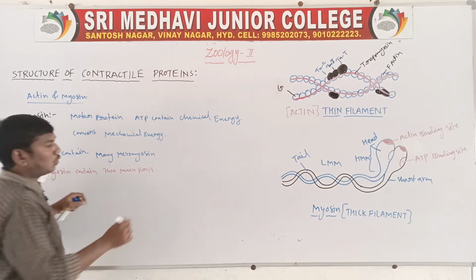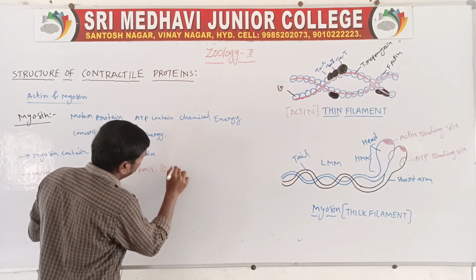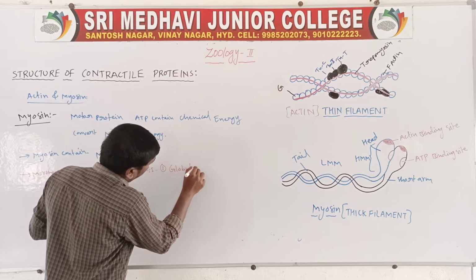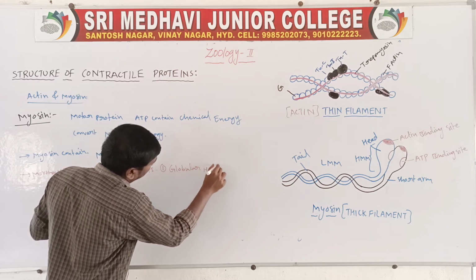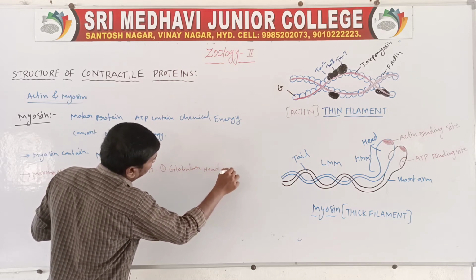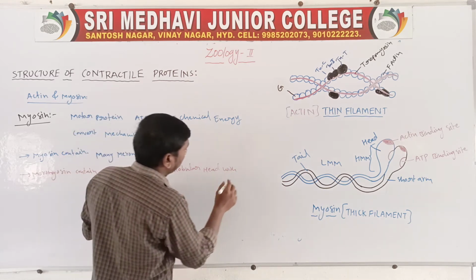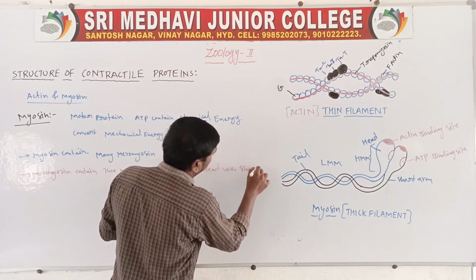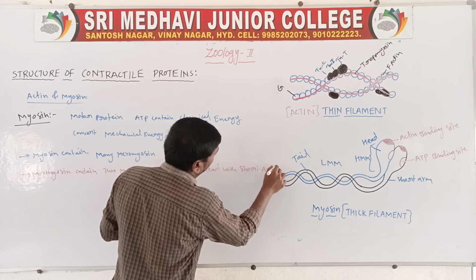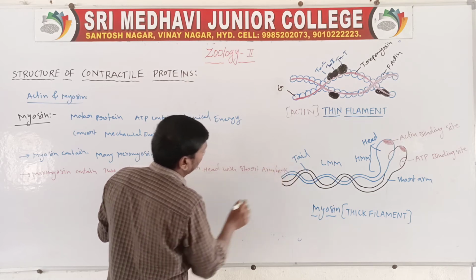One is the globular head with a short arm, or neck.